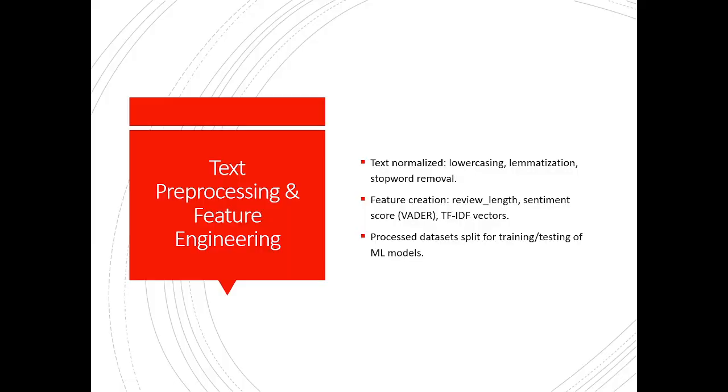As for the text preprocessing and feature engineering, as mentioned earlier, I normalize the text. I utilize lowercasing, lemmatization, and stop word removal. For the feature creation, I identified the review length as a potential feature. We also looked at potential sentiment scores and TF-IDF vectors. These processed datasets were also split for training and testing models for the prediction.